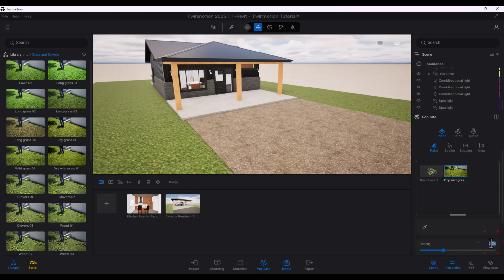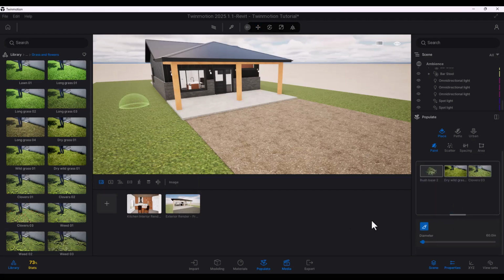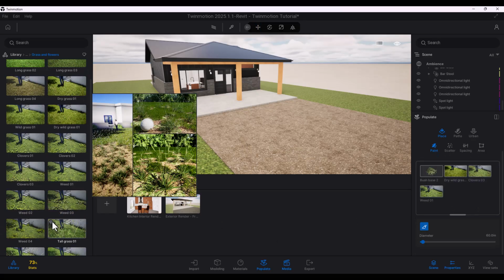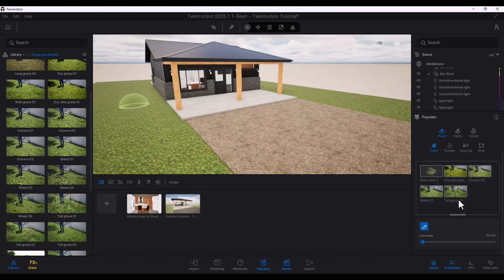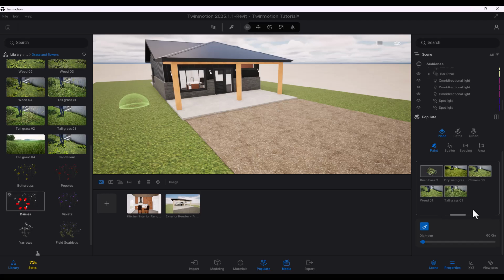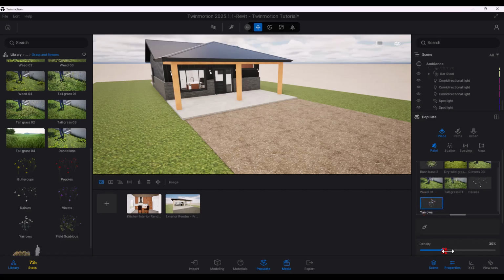And density we'll do 80%. And then we'll add some clovers. We'll add some weeds, and we'll add some tall grass as well, just for some realism. And then we can add some daisies as well as some yarrows. This is going to get very heavy, so stay with me here. I might lag a little bit because of the sheer amount of stuff.